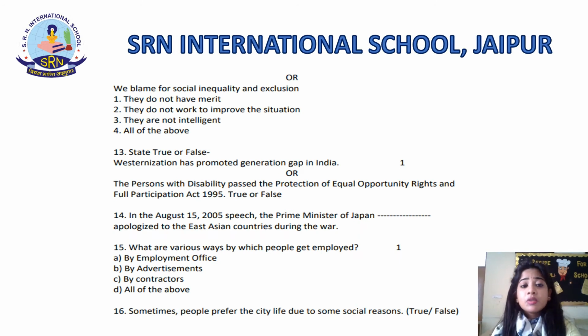Talking now, in this 12th question you have been given options as well. Now, the question is, we blame for social inequality and exclusion. The 4 options that are given are: they do not have merit, they do not work to improve the situation, they are not intelligent, and all of the above. So what do you think? We blame for social inequality and exclusion for what reasons? Now the correct answer to this question is all of the above. All of the above is the right answer.